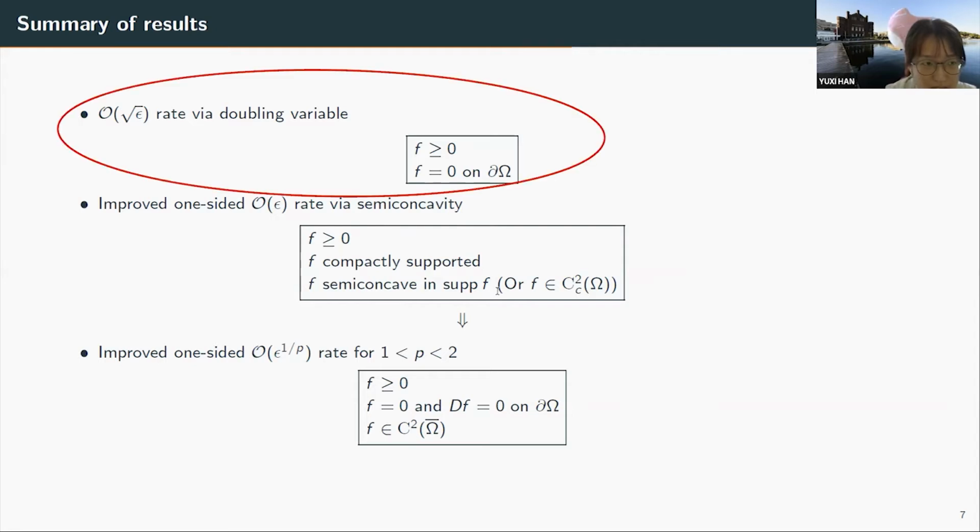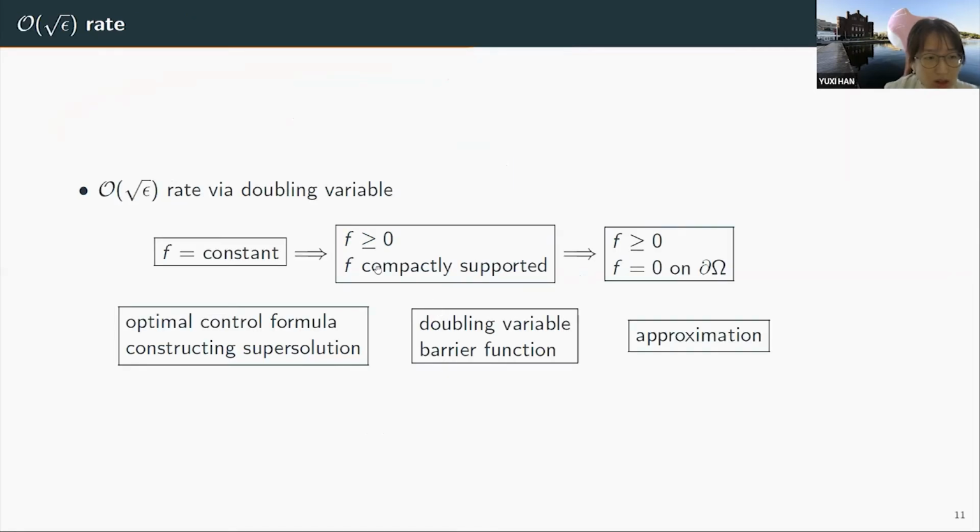Next, we will look in detail at the proof of the first result. So we want to prove the O square root of epsilon rate for the most general case where F is only assumed to be 0 on the boundary. In order to do that, we first prove for the case where F is a constant, and then we move to the case where F is compactly supported. And in the end, we can prove the most general case.